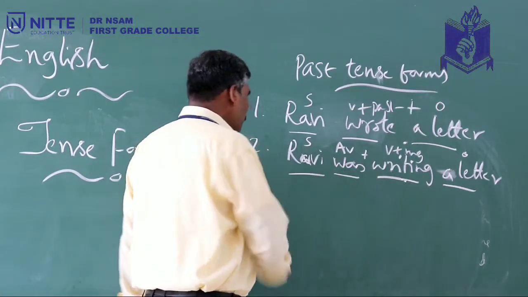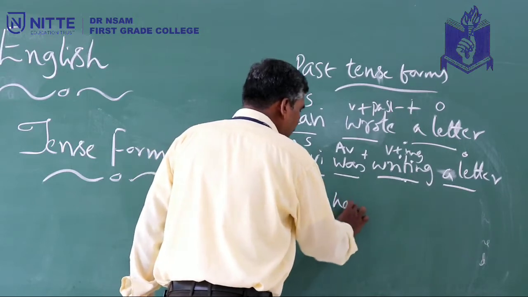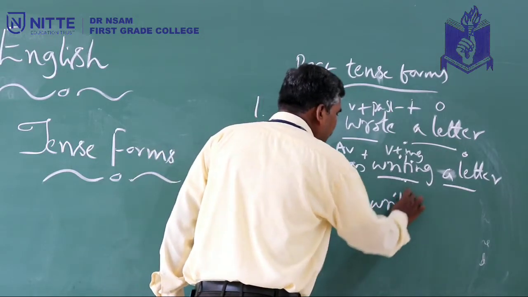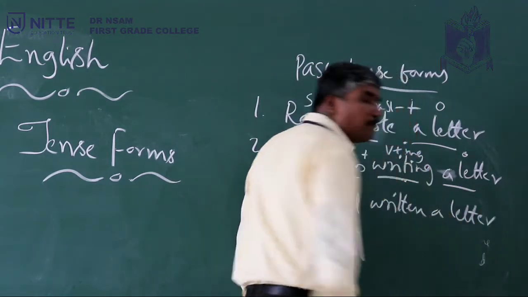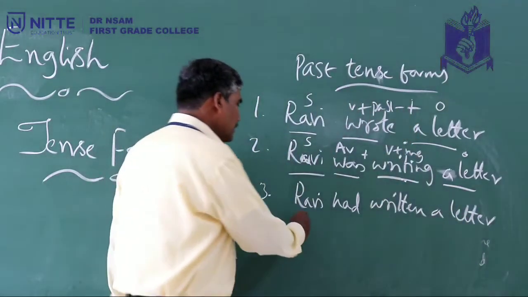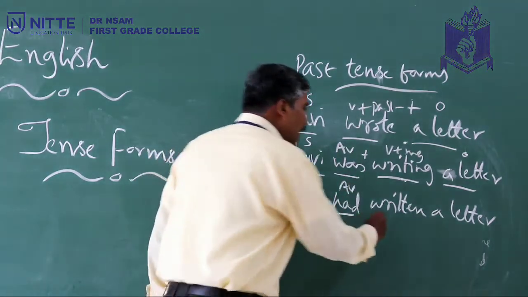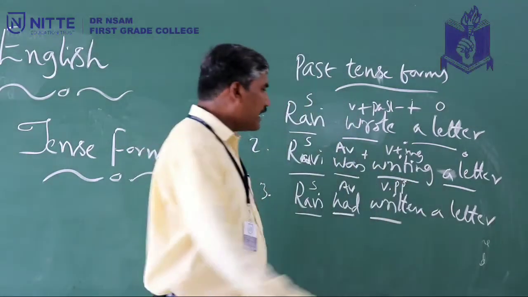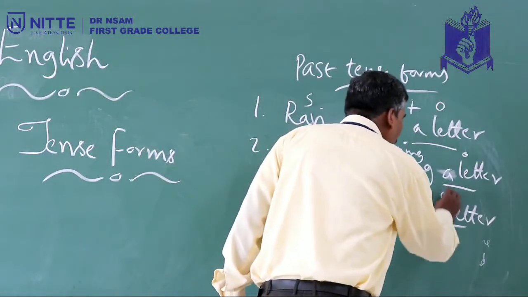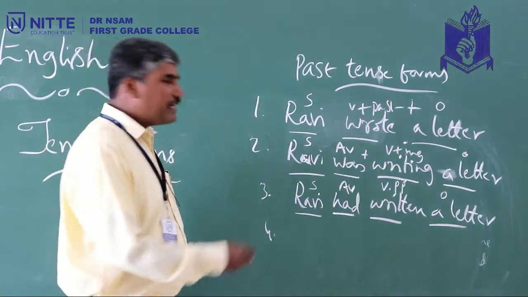Now we move on to the third one. So Ravi had written a letter. This is past perfect tense. So Ravi subject, had AB once again, and this is V3, verb past participle, so written. So plus, we have object.